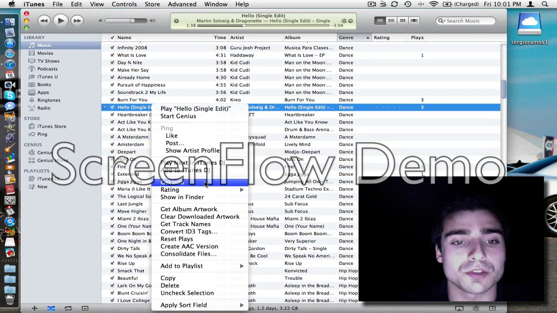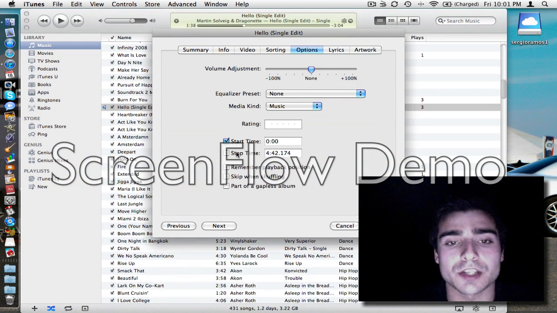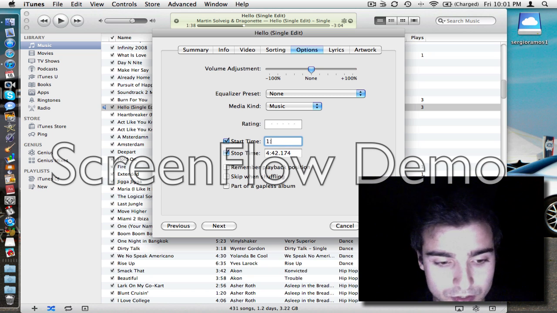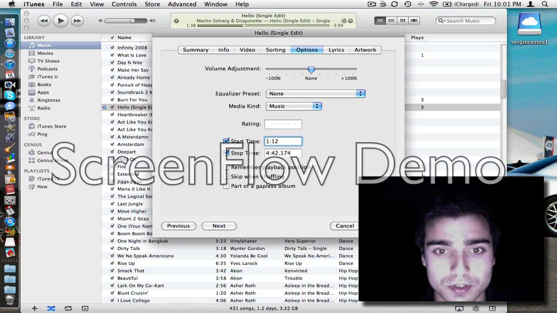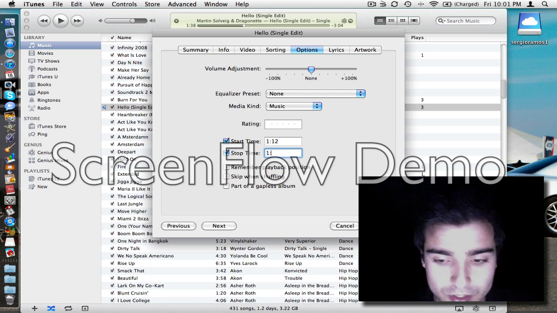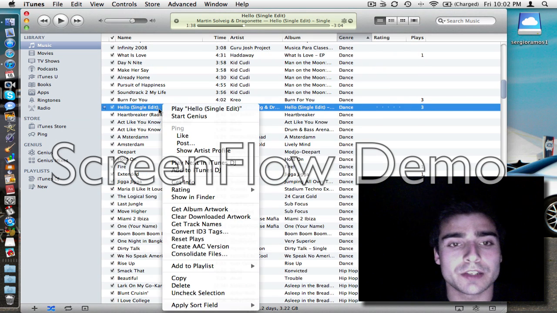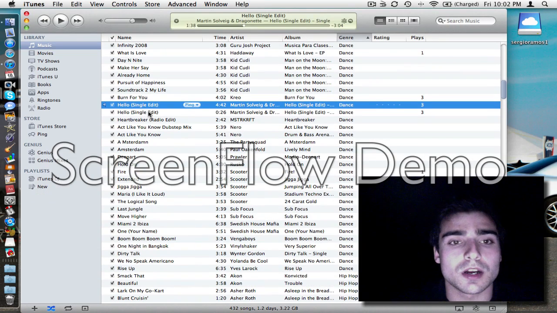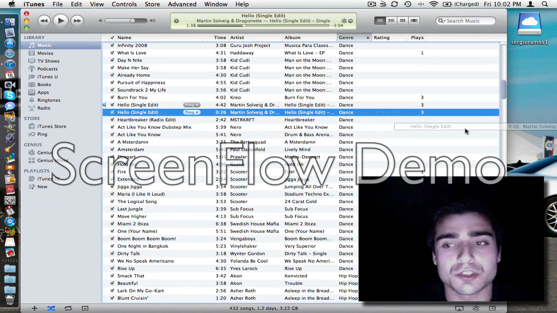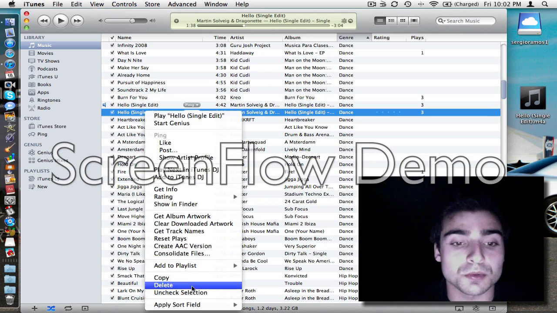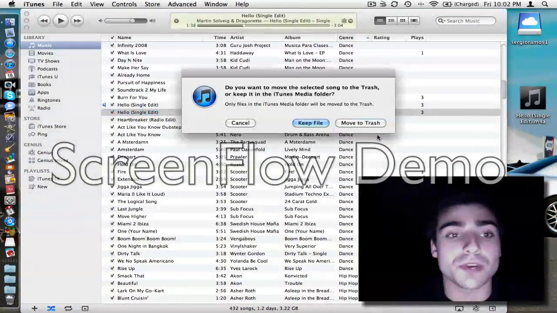So I'm gonna go to Get Info, check these two boxes, do 1:12, and then just do 1:38. Hit OK. Then you right click and you want to create AAC version. Once that's done, you're gonna drag it over to your desktop. You're going to delete this one because you don't want iTunes to recognize it anymore.